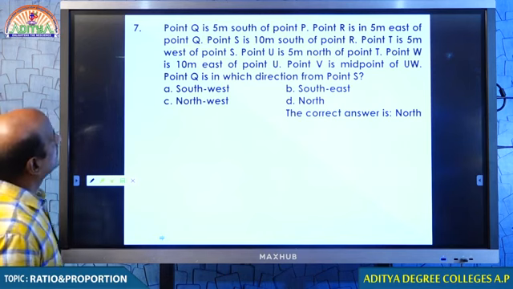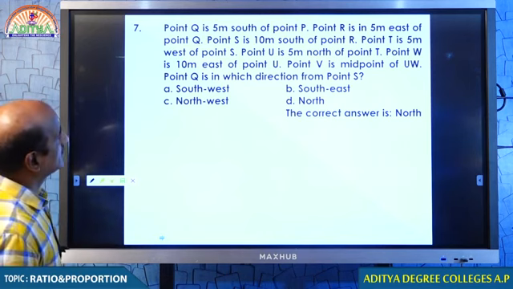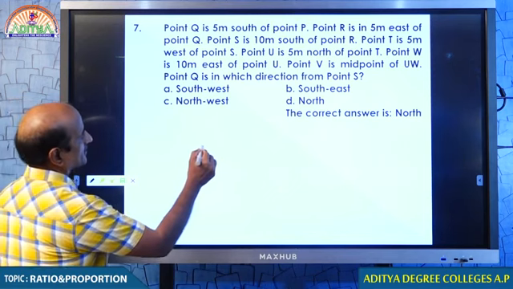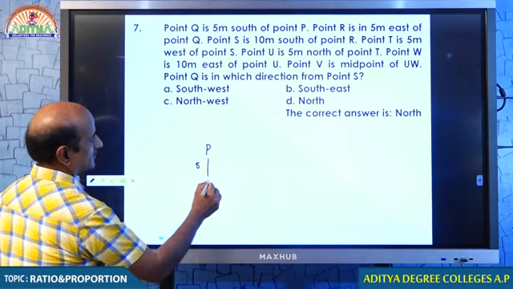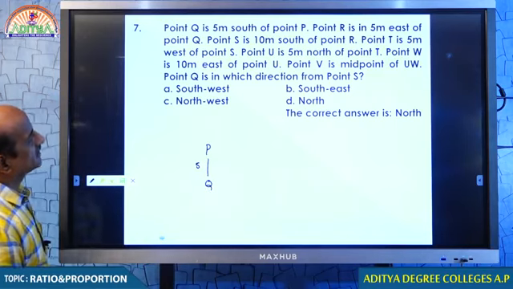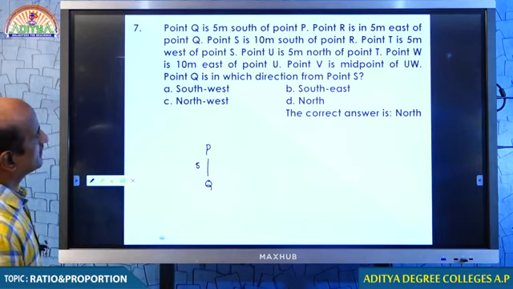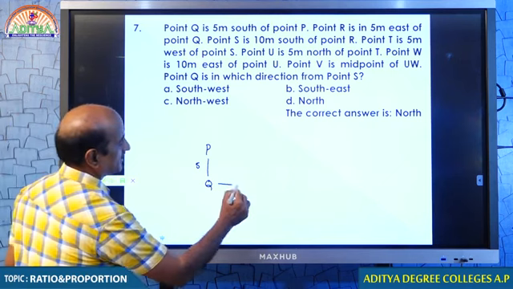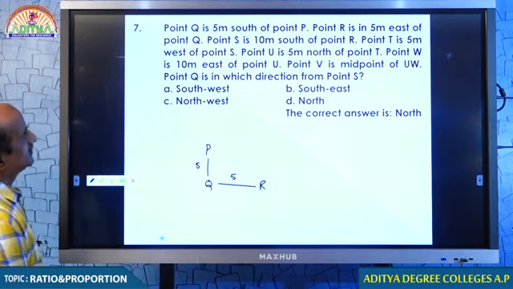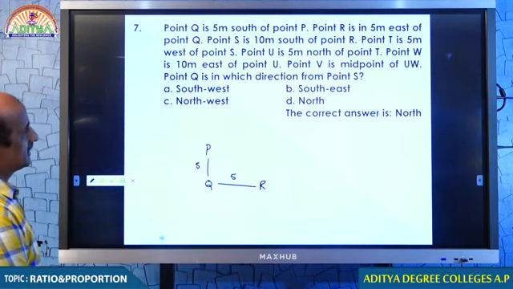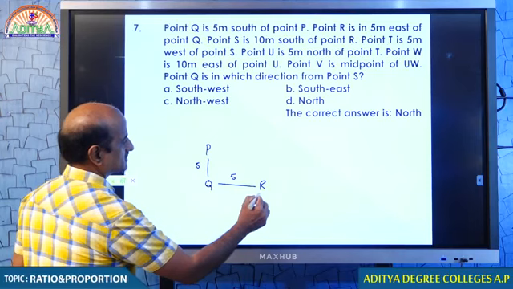Look at that. Point Q is 5 meters south of P. Then point R is 5 meters east of Q. Point S is 10 meters south.